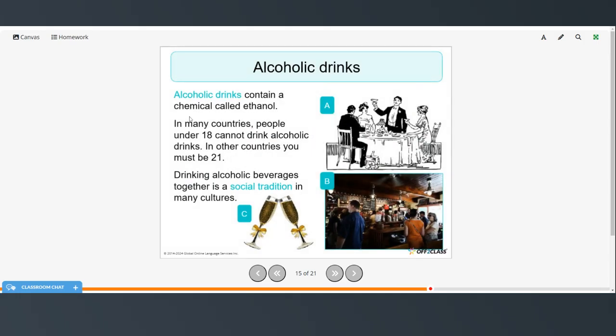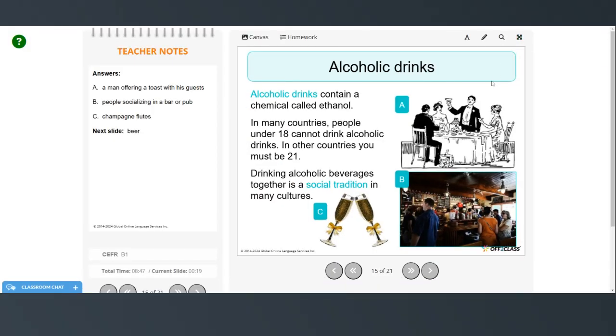Alcoholic drinks contain a chemical called ethanol. In many countries, people under 18 cannot drink alcoholic drinks. In other countries, you must be 21. Drinking alcoholic beverages together is a social tradition in many cultures. So here the man is offering a toast to his guests. These are people socializing in a bar, and these are glasses called champagne flutes.